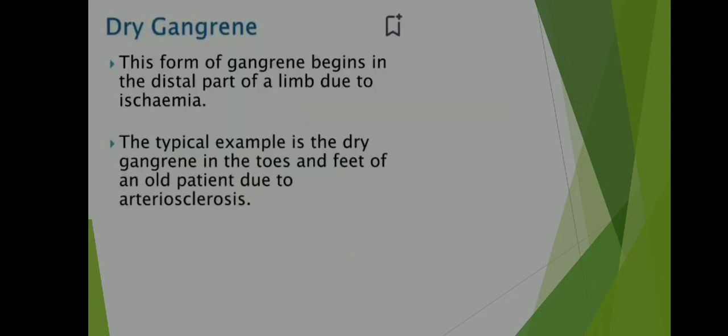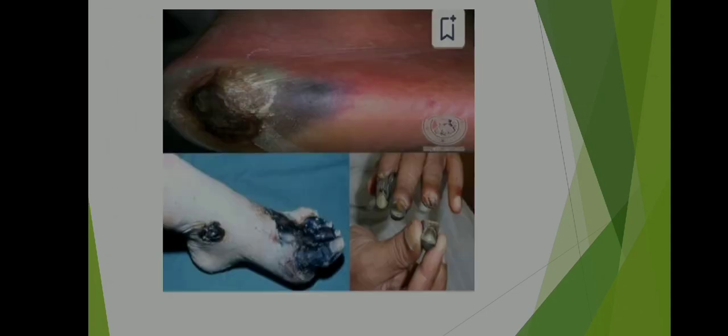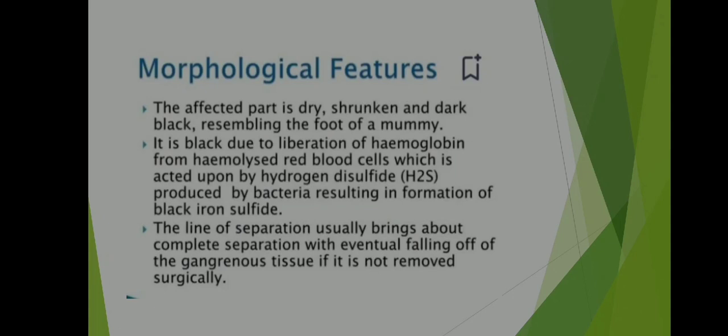Dry gangrene. This form of gangrene begins in the distal part of limb due to ischemia. The typical example is the dry gangrene in the toes and feet of an old patient due to arteriosclerosis. Here are the pictures of dry gangrene. Now its morphological features. The affected part is dry, shrunken and dark black, resembling the foot of a mummy.